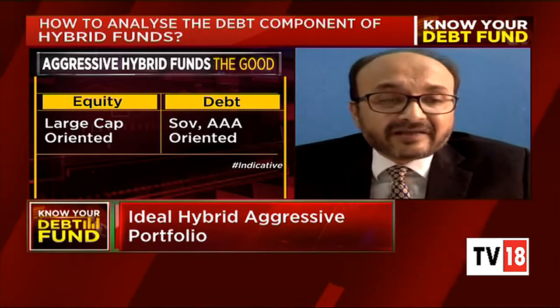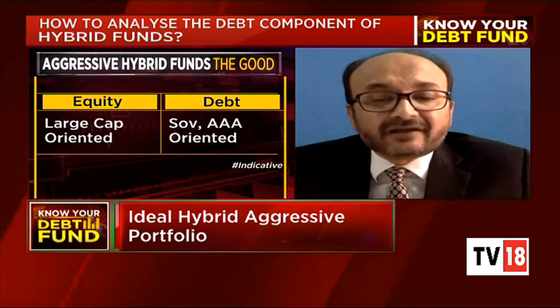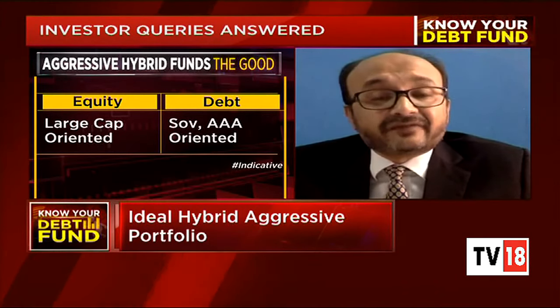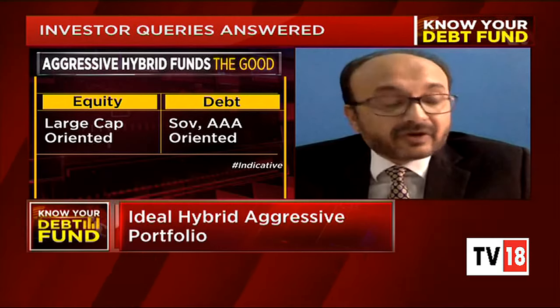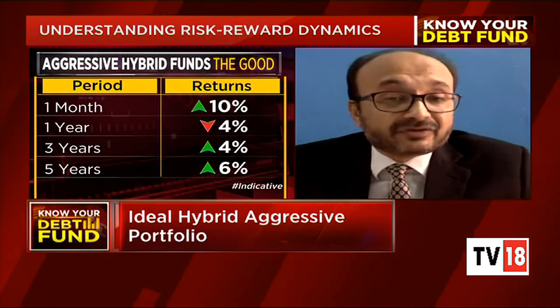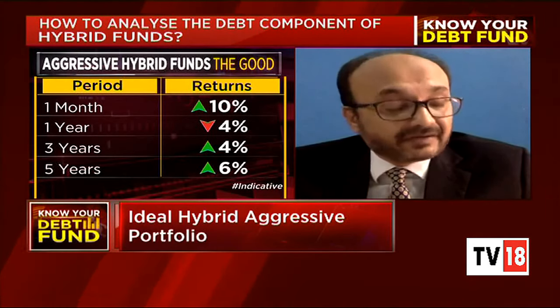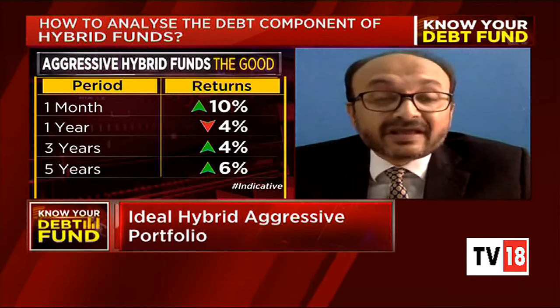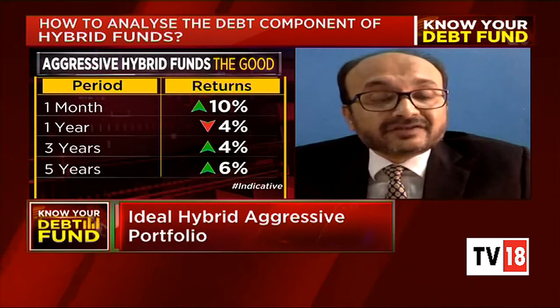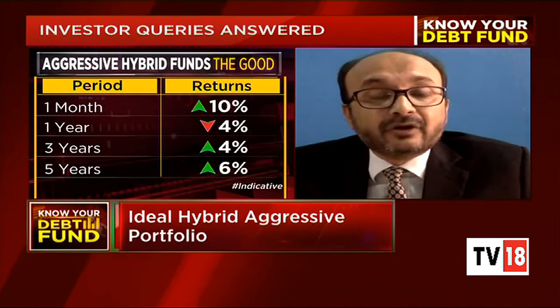But in an ideal situation, and there are case studies to prove this, in the worst of times, where everything has gone down the barrel, if you see a good portfolio, even in the 1 month where we've seen a little bit of a rebound, the returns have been almost 10%. But as you move down the ladder, the 1 year returns have been just minus 4%, the 3 year returns 4%, and the 5 year 6%. Now, that doesn't speak a lot about the returns per se, but when you compare it to others, you will know that a good, stable portfolio has at least been able to hold its own in this scenario.